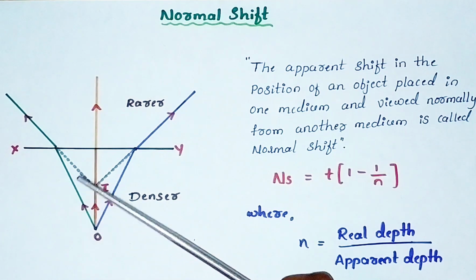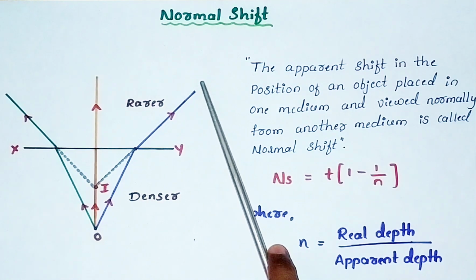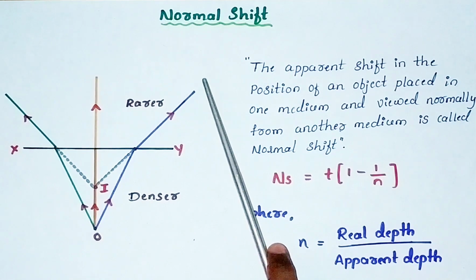Now here, let us imagine the observer is standing here. For the observer, how does the ray of light appear?